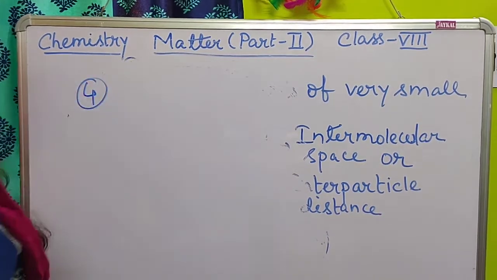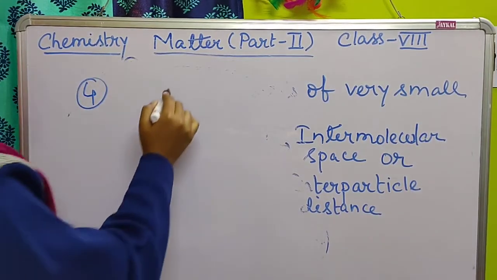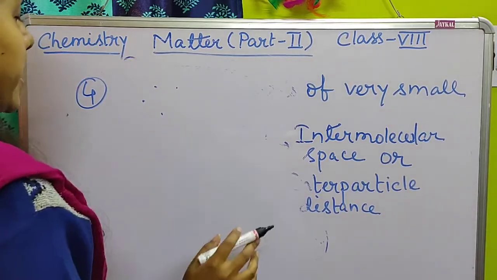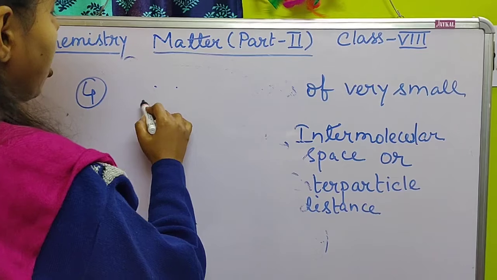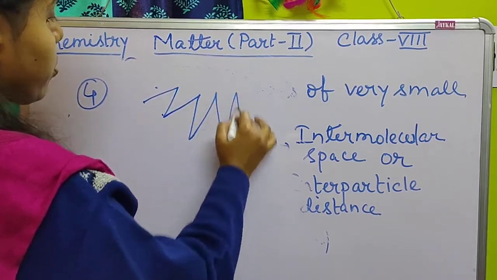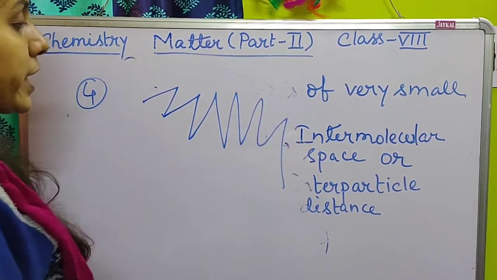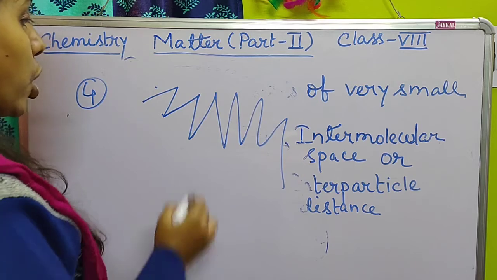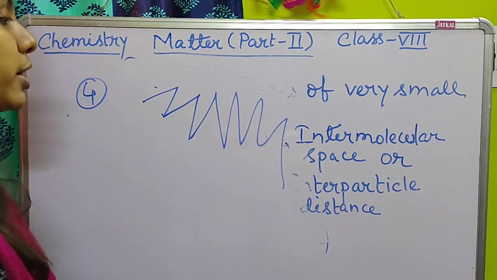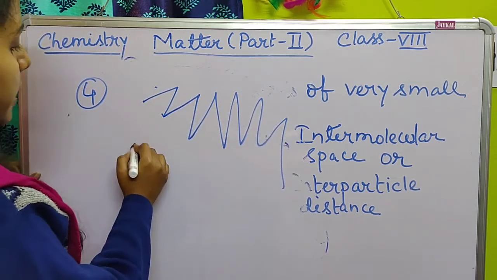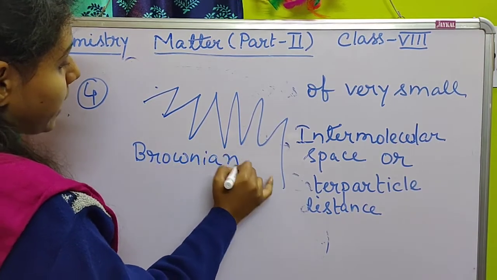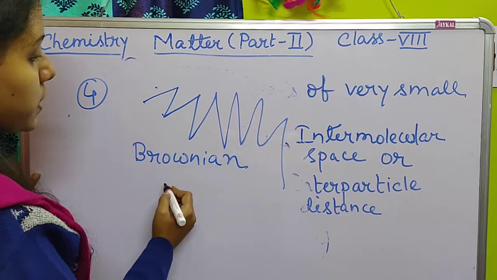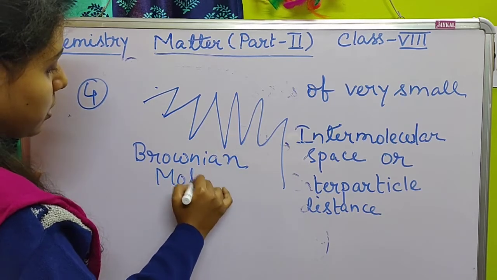Point number 4 tells us that all the particles of matter are continuously moving, all of them in a zigzag motion or a random motion. This zigzag or random motion of the particles is known as Brownian motion, because the scientist Robert Brown first observed this type of motion.